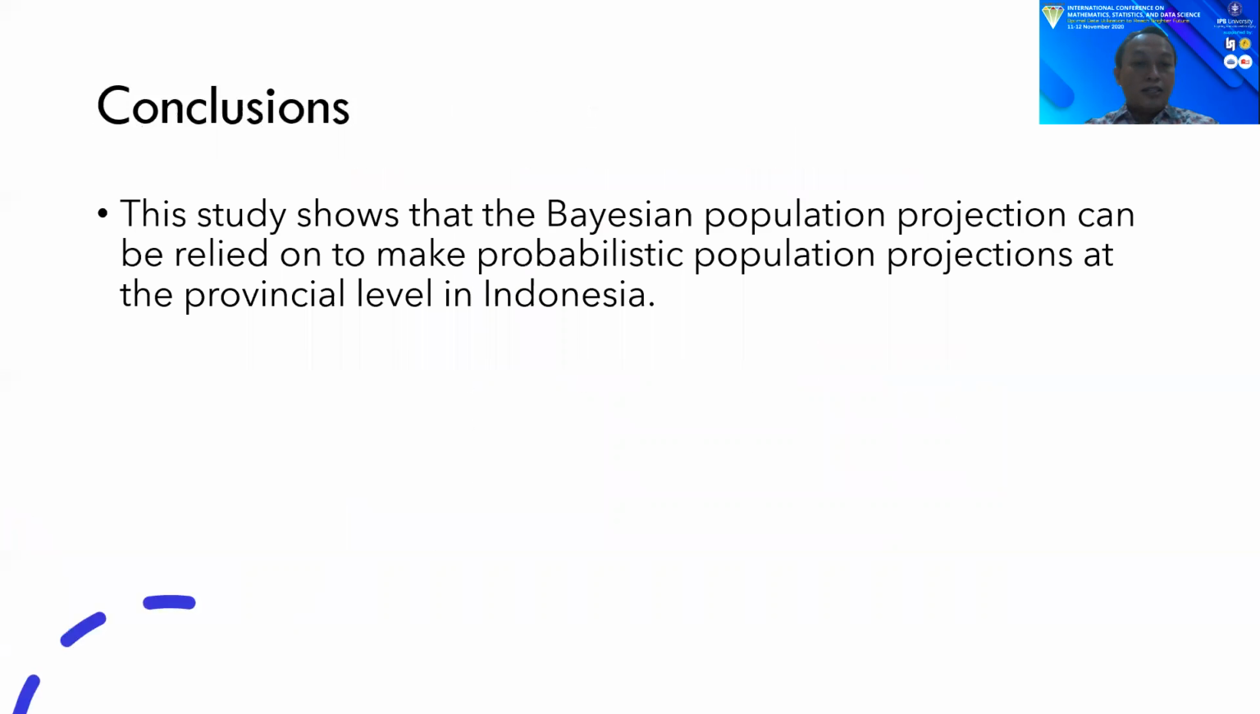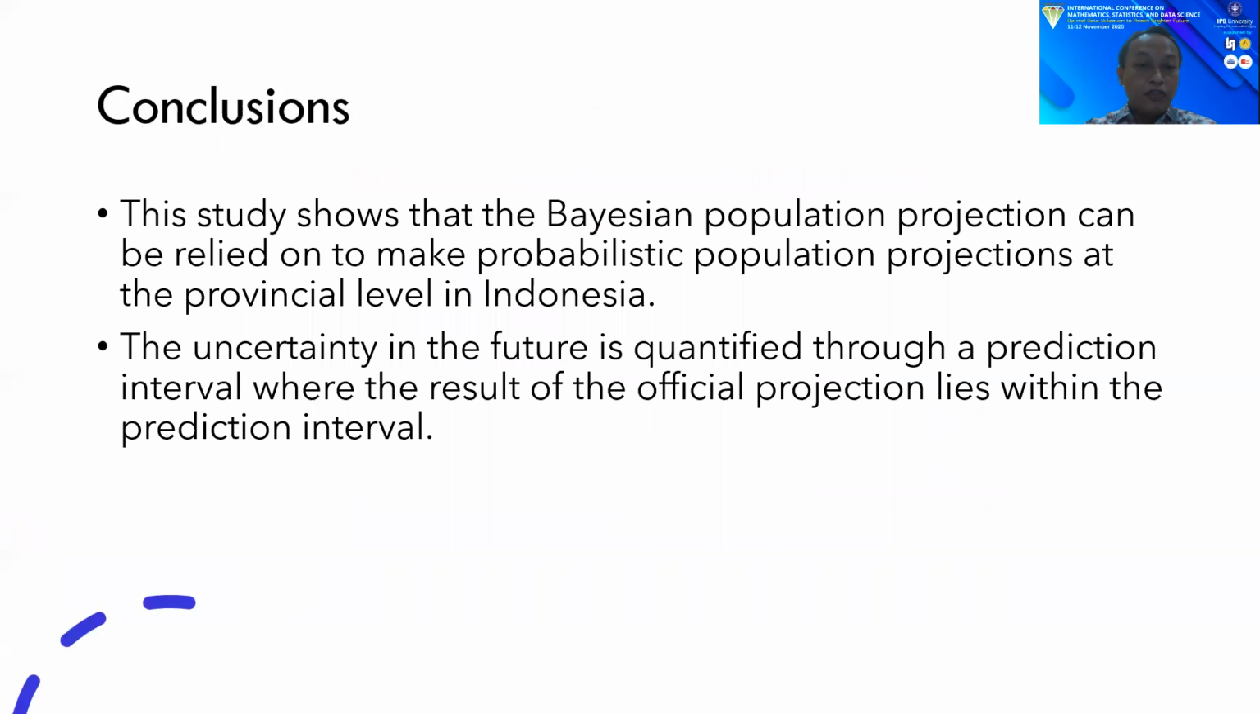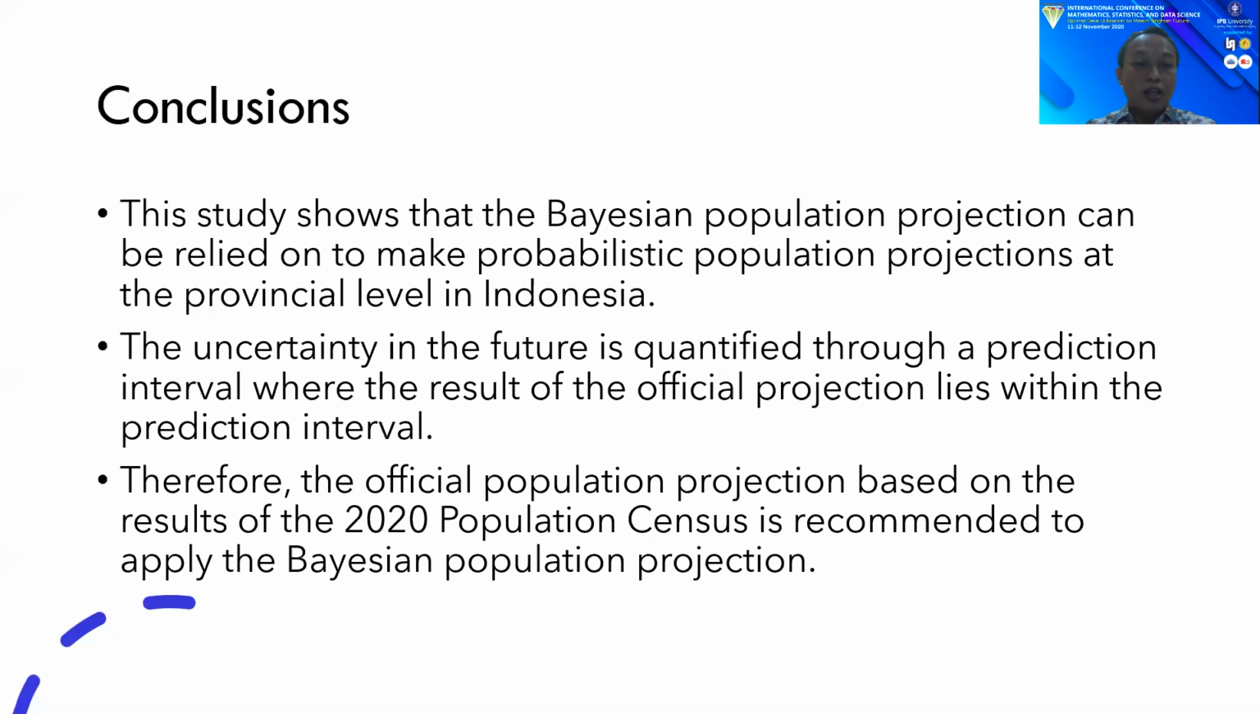Here is the conclusion of this research. This study showed that the Bayesian population projection can be relied on to make probabilistic population projections at the provincial level in Indonesia. The uncertainty in the future is quantified through a prediction interval where the result of the official projection lies within the prediction interval. Therefore, the official population projection, based on the result of the 2020 population census, is recommended to apply the Bayesian population projection.